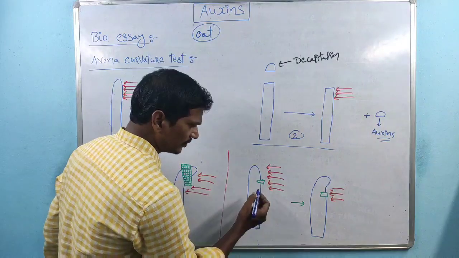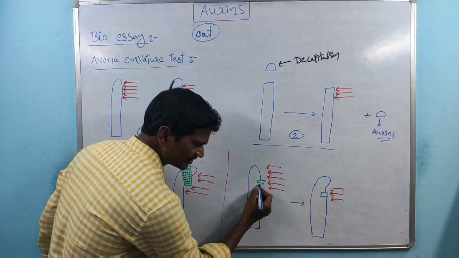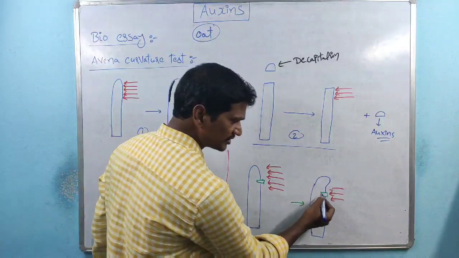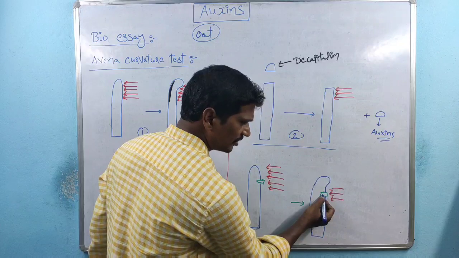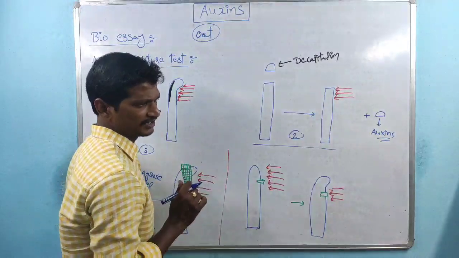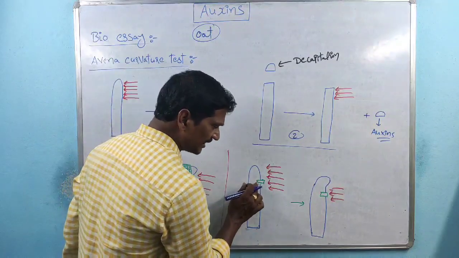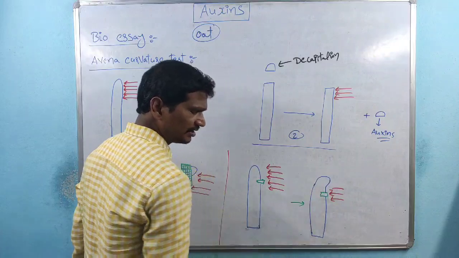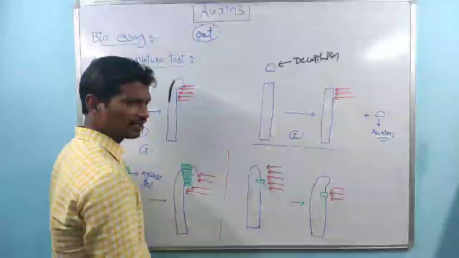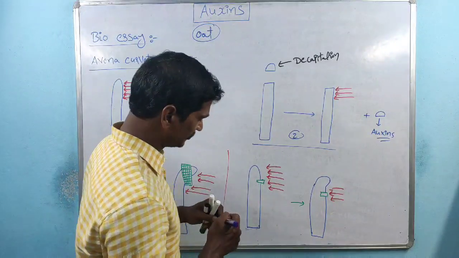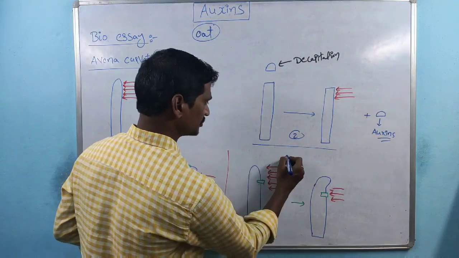Simple. We inserted mica on the light illuminated side, right? Even though mica is present, the plant coleoptile part shows the bending. So this mica insertion does not affect the bending of the coleoptile.